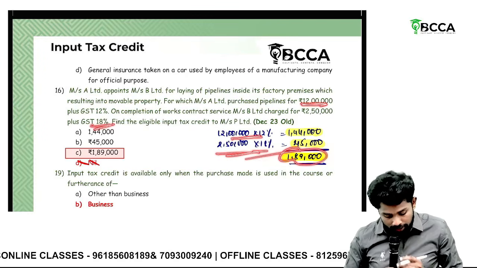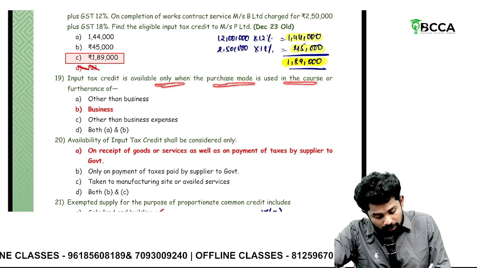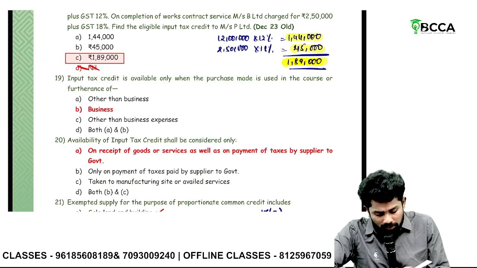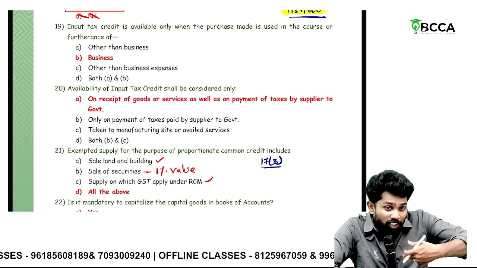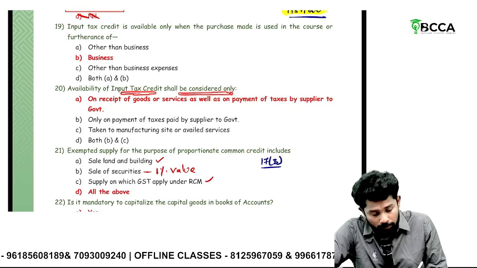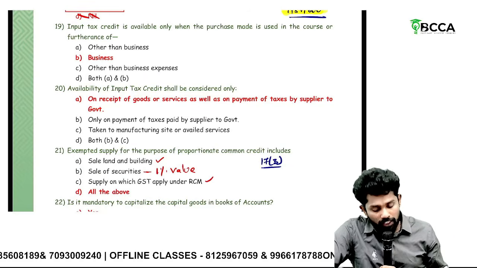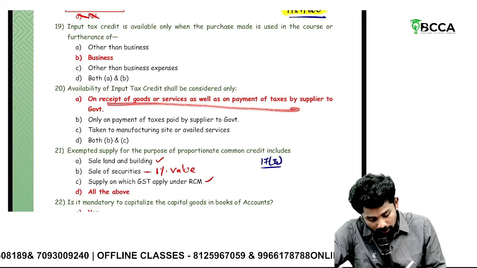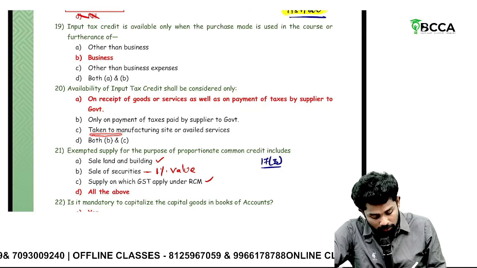total 1,89,000 available. ITC is available only when the purchase made is used in the course or furtherance of business. Furtherance of business only. Need not look at the options also. The sentence will automatically get filled. Availability of ITC shall be considered only. You can avail ITC only on receipt of goods and on payment of taxes by the supplier to government. So both should have been done. It's okay. This third point, senseless one, taken to manufacturing site and all.